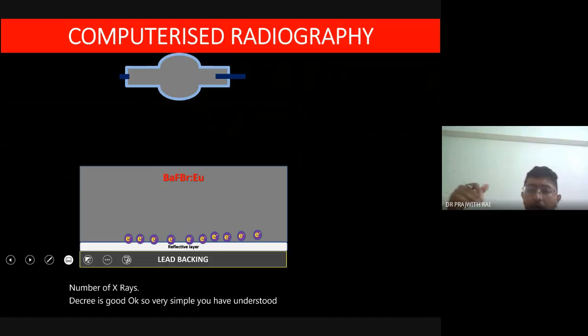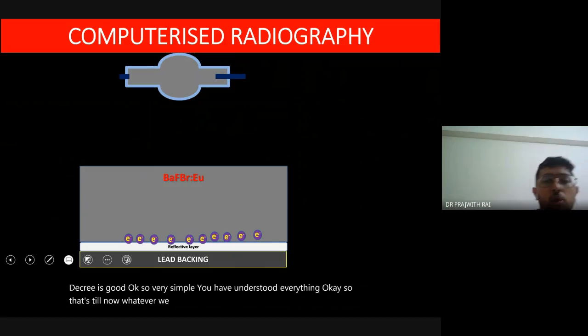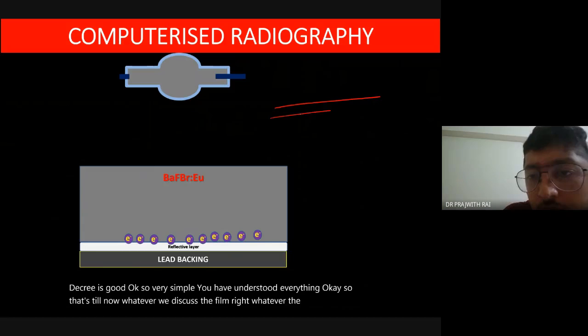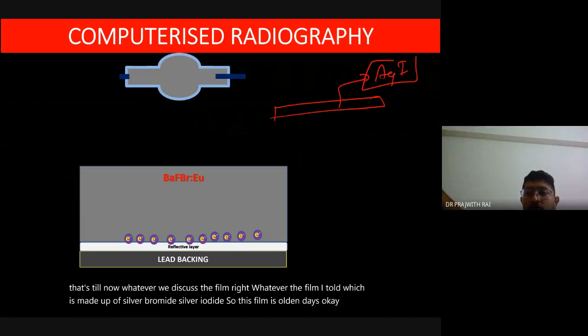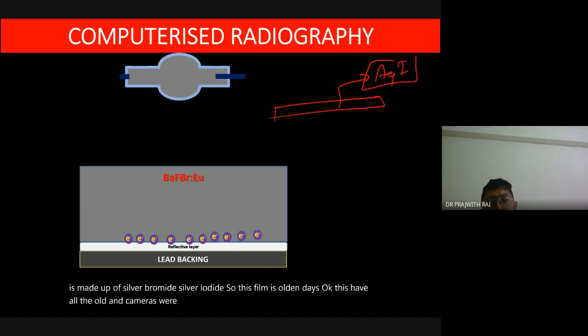So that's till now whatever we discussed, the film. Whatever the film I told, which is made up of silver bromide, silver iodide. So this film is from the olden days. This is how the olden cameras were. Now we have come to a kind of little digital world.